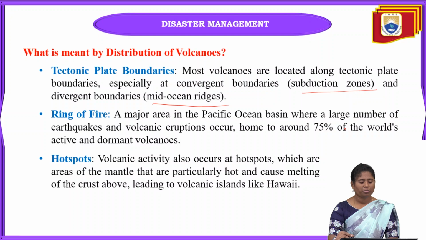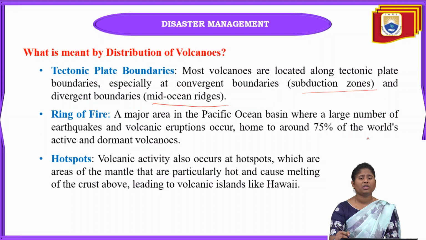And the next one is the ring of fire. This ring of fire has the most and oldest volcanoes seen on the earth, still present, still active. Some will be active, some will be inactive, and some have already gone extinct because of other reasons. This ring of fire is always active, and volcanic eruptions will be there. We can see this ring of fire in the area of the Pacific Ocean, where there are so many earthquakes and volcanic eruptions.